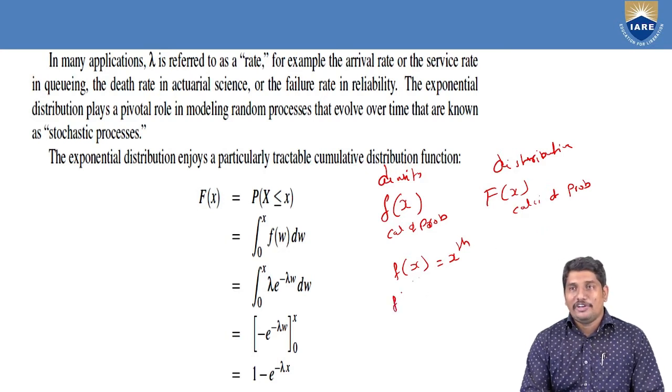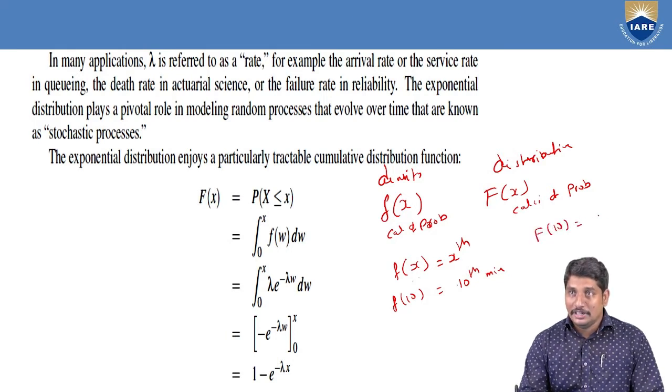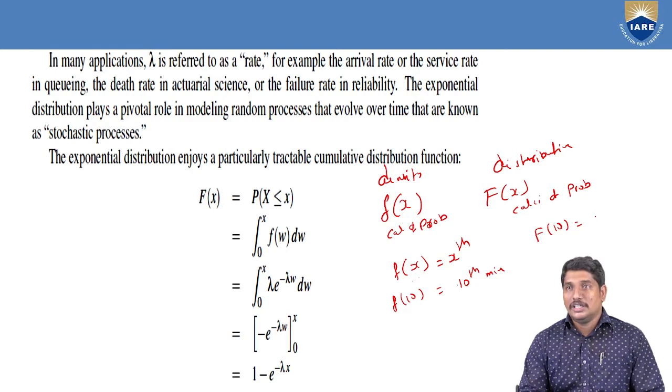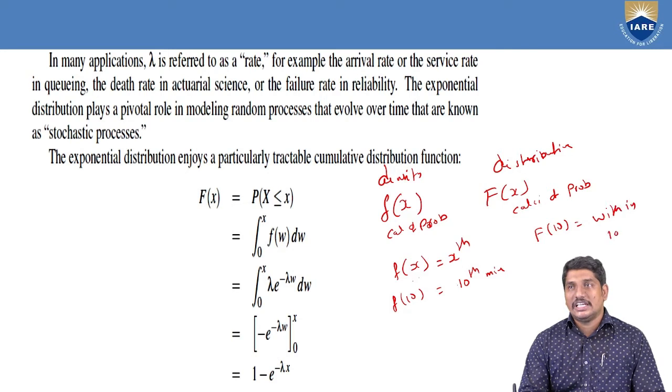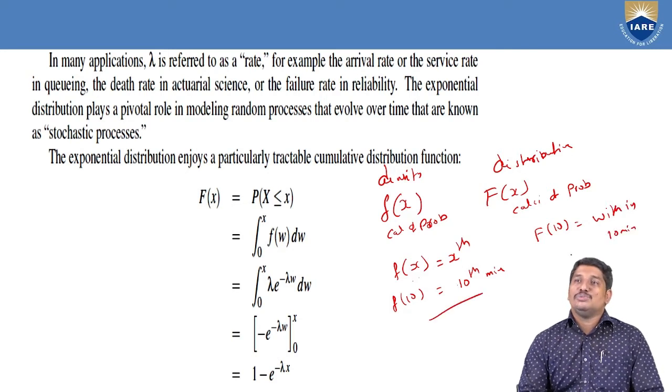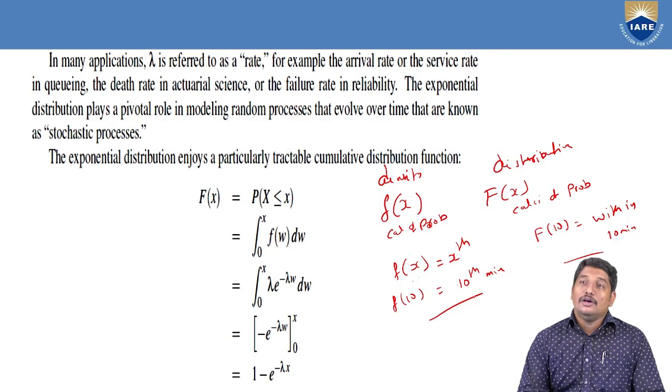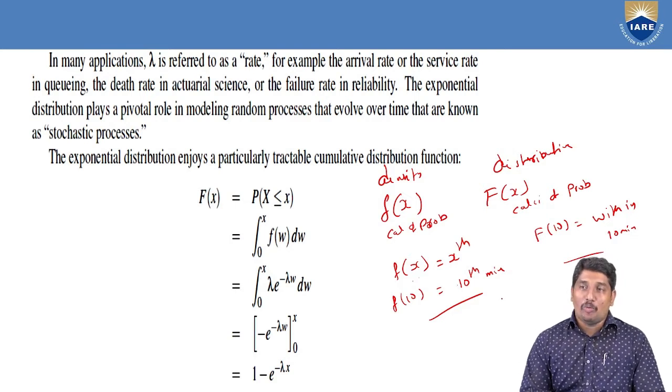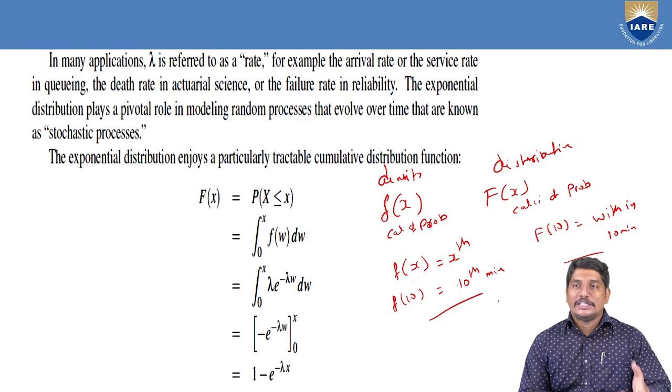That means f of 10 is the probability that an event is going to happen exactly at the 10th minute from now. But F of 10 means the probability of an event happening less than or equal to 10 minutes, that is, within 10 minutes. This is within 10 minutes, and this is exactly the 10th minute. So that is the difference between these two calculators. Both calculators can be used to calculate probabilities. It depends on the situation and the requirement of the problem.